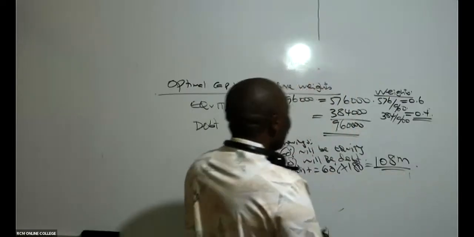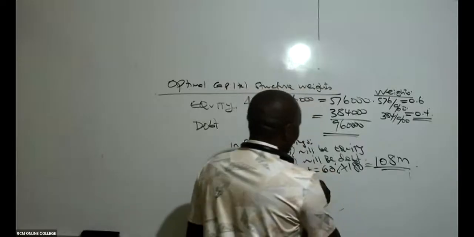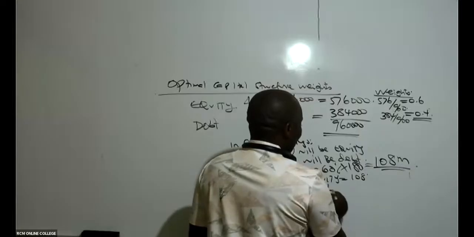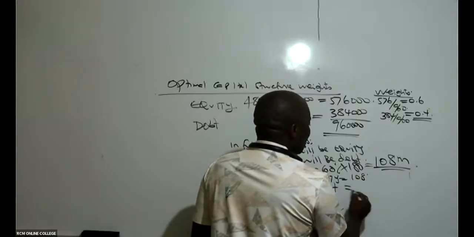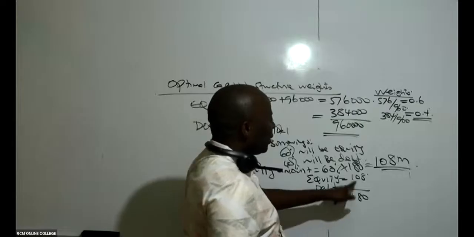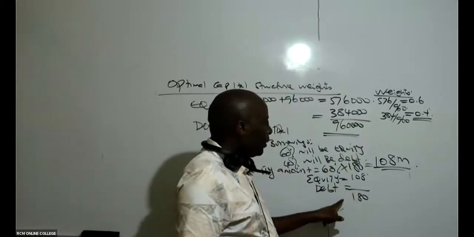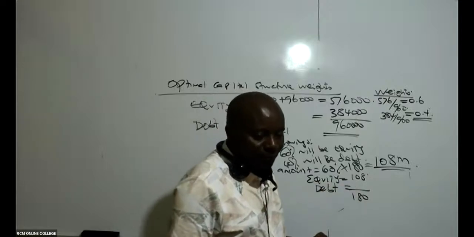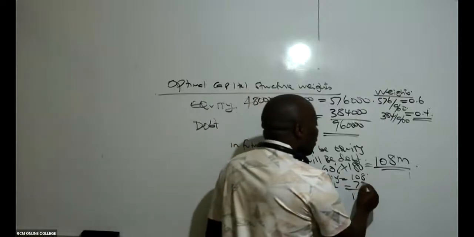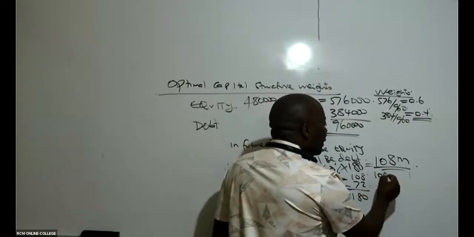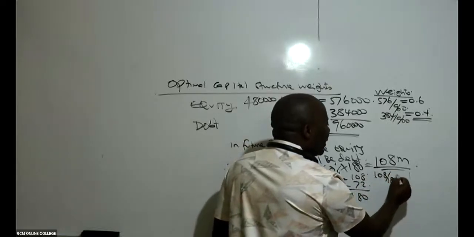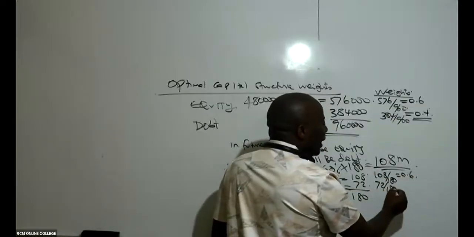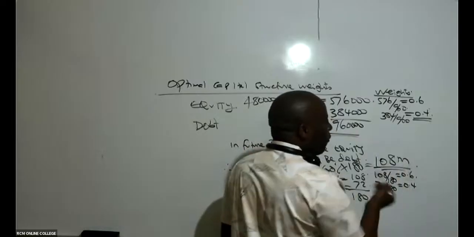For understanding, so you've told me equity is 108. So then debt will, because in total we want to get 180, can you kindly take 180 minus 108? That will be how much here? 72. So you see now, even in our future borrowings, if you take 108 divided by 180, this will be 60%. If you take 72 divided by 180, this will be 0.4 or 40%.